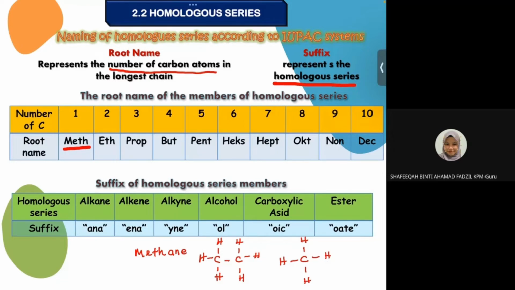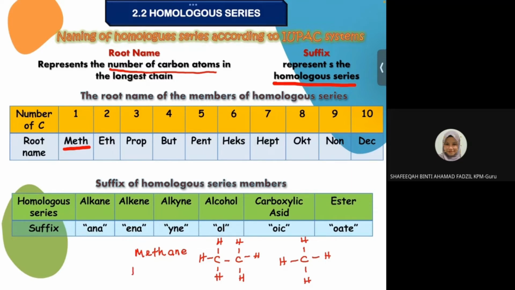Who can give me the root name for 2 carbon atoms? Okay, anyone? Okay, good. Yeah.